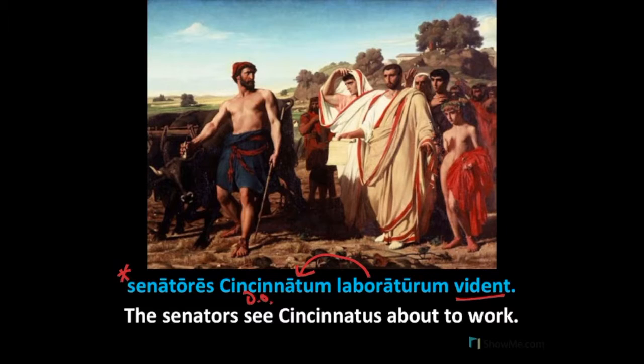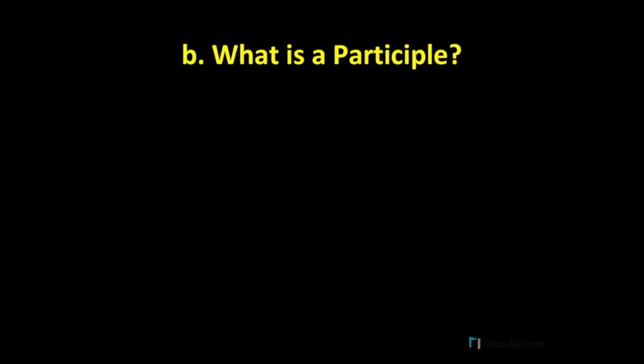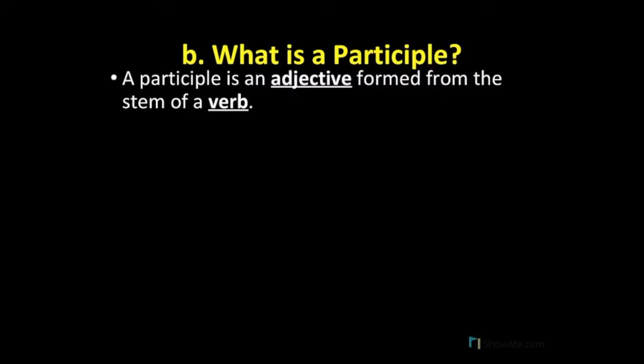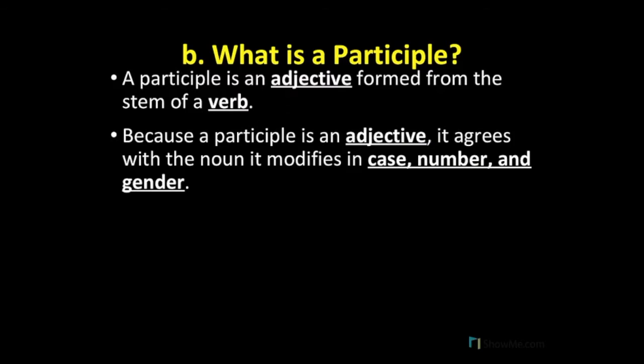Now, as we prepare to explore the future active participle specifically, we should first review the general nature of participles. A participle is an adjective that is formed from the stem of a verb. Because a participle is an adjective, it agrees with the noun it modifies in three key ways: case, number, and gender. In the last section of this video, we will fully decline a future active participle and look at all its forms.